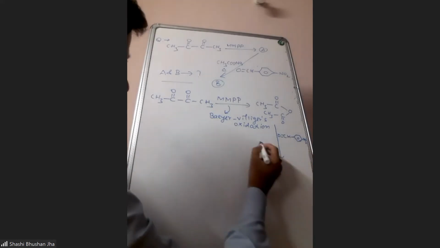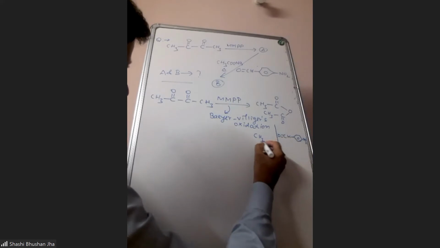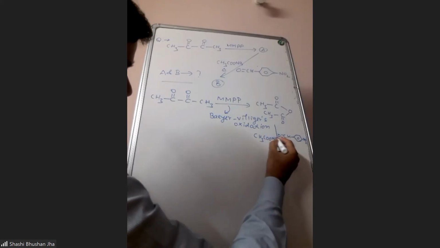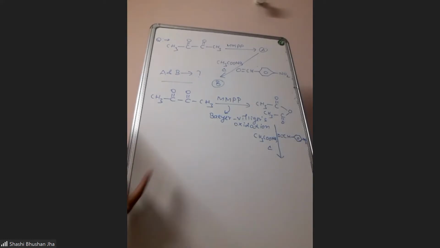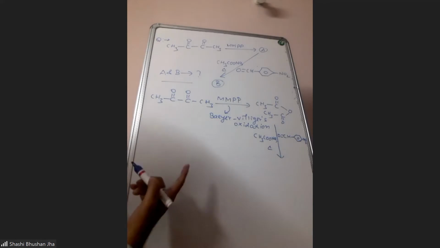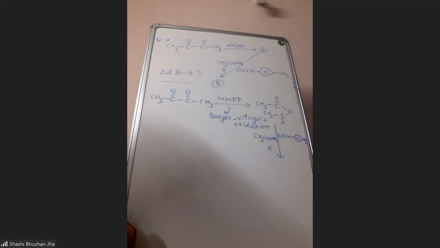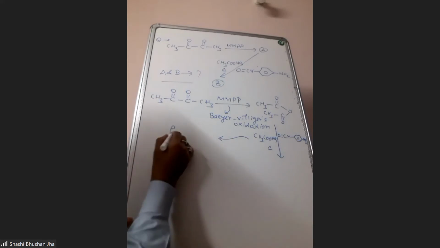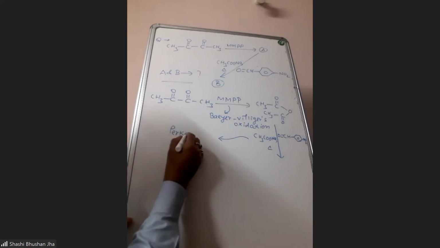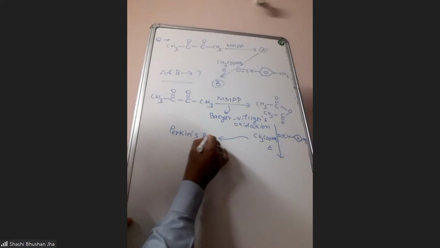In the presence of sodium acetate. This is also a very important name reaction. What reaction is this? Perkin condensation. So this reaction is Perkin condensation, the Perkin reaction.